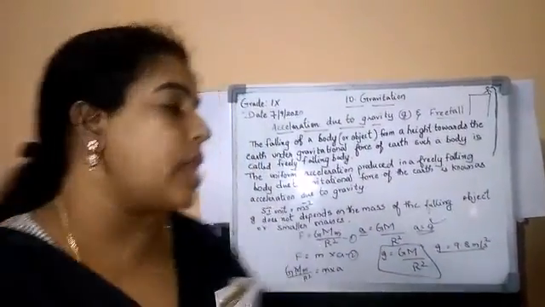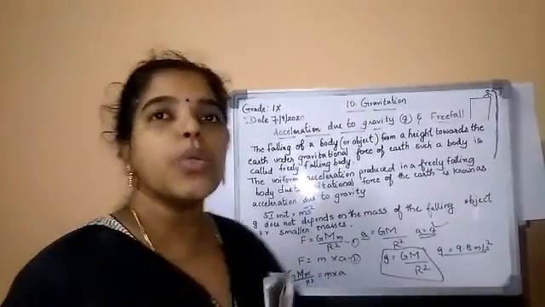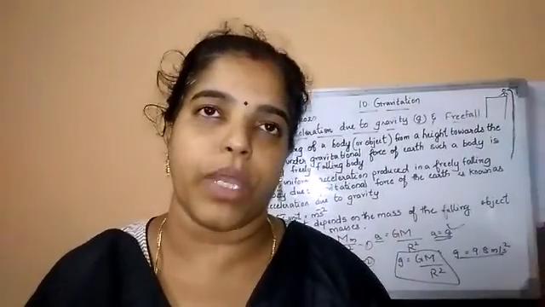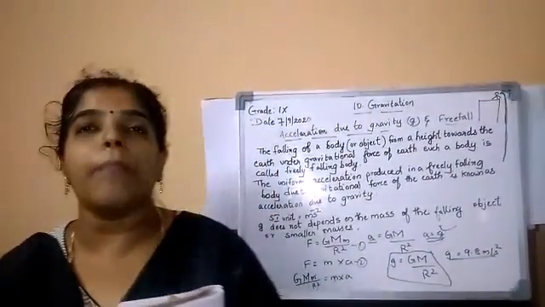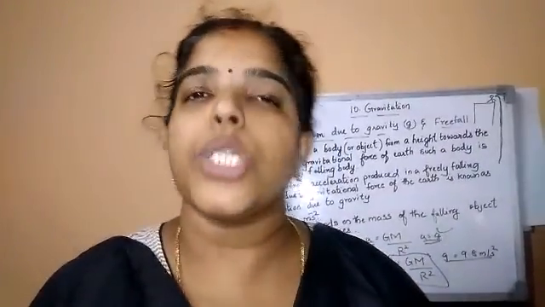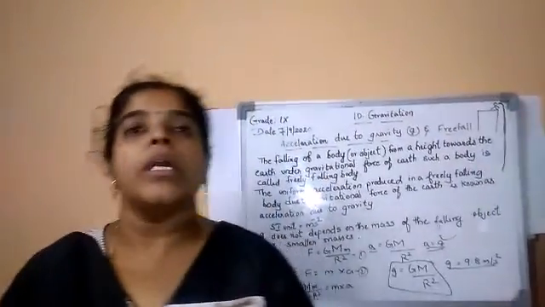And coming to the point that acceleration due to gravity is not the same on all of the surface of the earth, due to the shape of the earth. What is the shape of the earth? You already learned in geography. What is the shape of the earth?